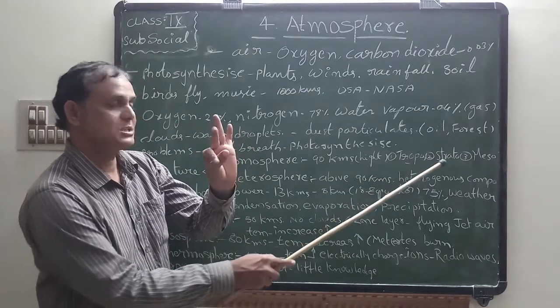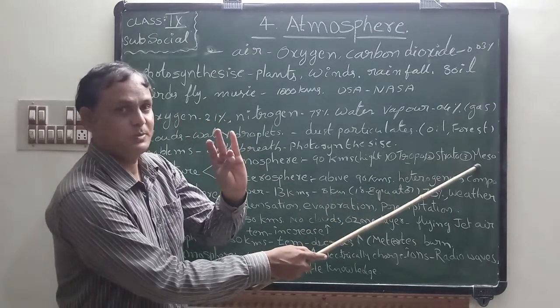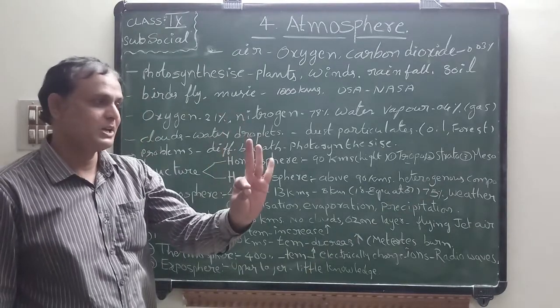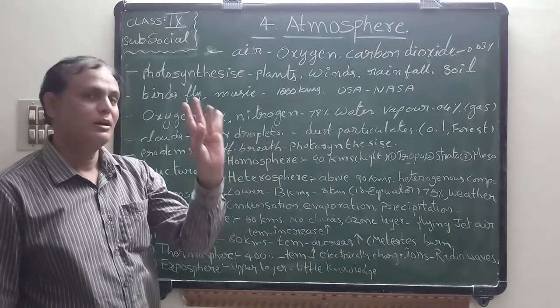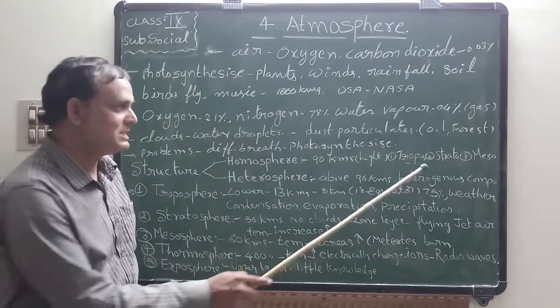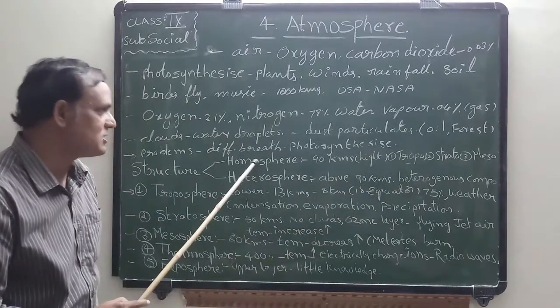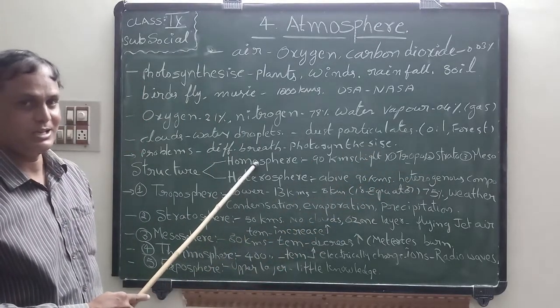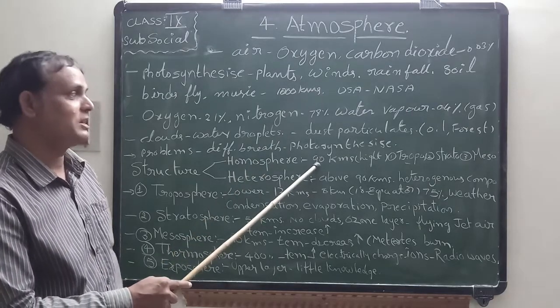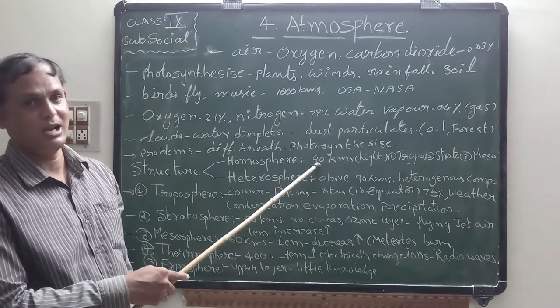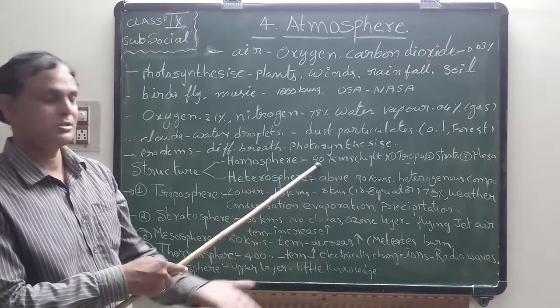Troposphere, stratosphere, mesosphere. I repeat, troposphere, stratosphere and mesosphere. So these three layers are there in this homosphere layer, major layer. It extends up to 90 kilometers height from the sea level. That means from the earth surface.